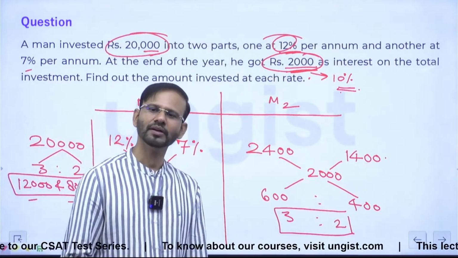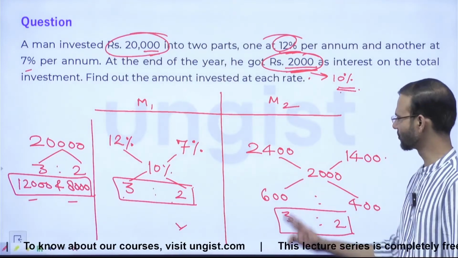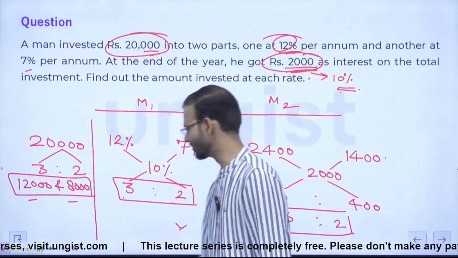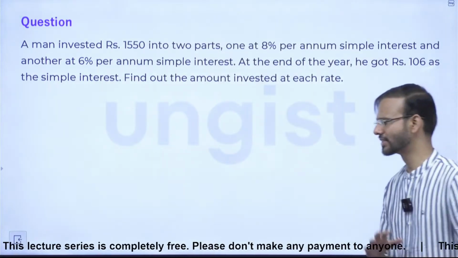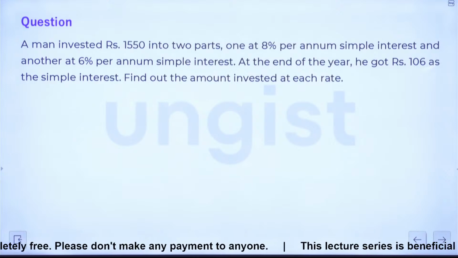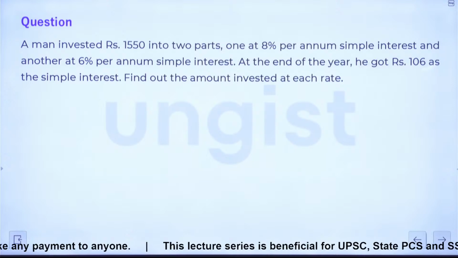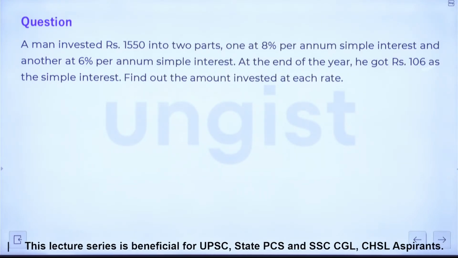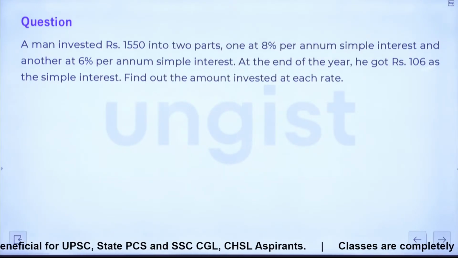Shall we move? So now friends, I'll give you one question. First of all, please let me know whether you are going to use method number 1 or method number 2, and then please try to solve that. First have a look at this. Just read this question. The question is saying a man invested 1550 into two parts, one at 8% simple interest and another at 6% simple interest per annum. At the end of the year, he got rupees 106 as the simple interest. Find out the amount invested at each rate.